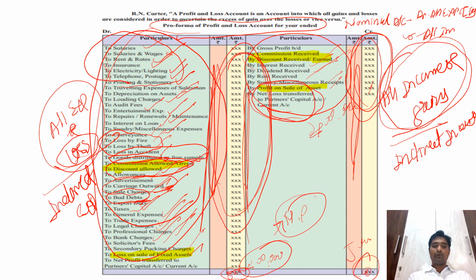And again, as the profit is given to the partners, the same loss, if the loss is there, that should be given to partners only. If there are two partners, it should be given to two. If there are five partners, it should be given to five. And if there are 10, 20, whatever number of partners are there, it should be given to all those partners. That is what the profit and loss account is. Okay.